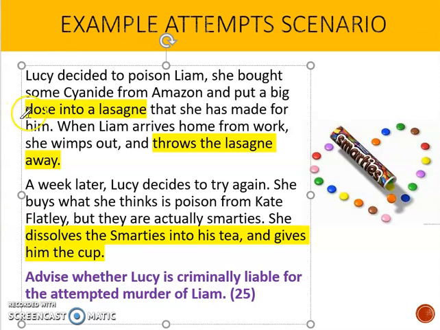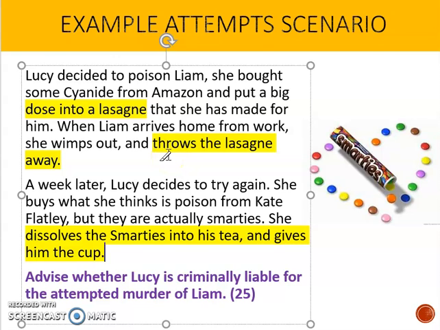So firstly, she's put a dose of cyanide into his lasagna. And you've got to discuss at that point, has she met the actus reus? Has she embarked on the crime proper? Arguably, if she'd just bought the cyanide from Amazon and done nothing more, that wouldn't be more than merely preparatory, that's just preparation. Here, though, she's put it into the lasagna, so it seems like she's embarked on the crime proper. However, she throws it away before she gives it to him.